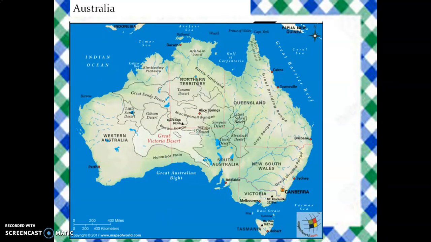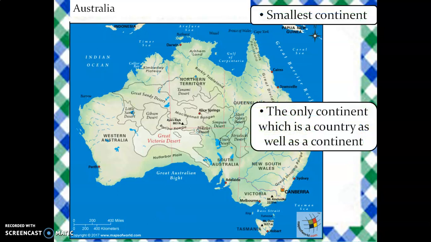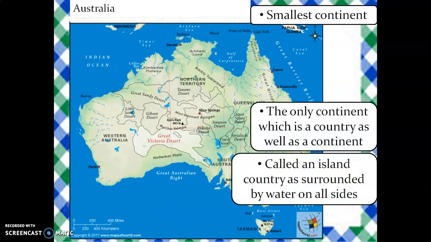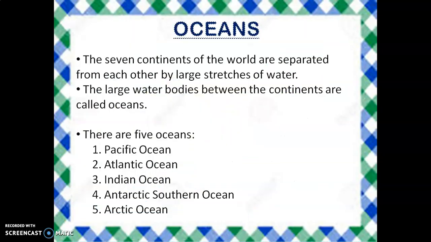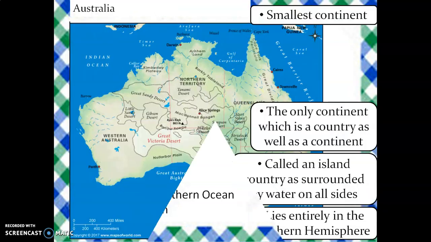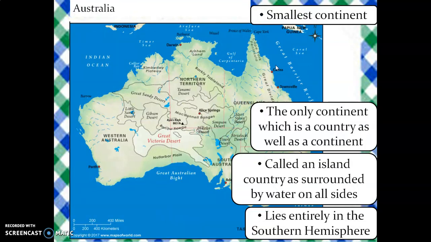The smallest continent is the continent Australia. It is the only continent which is a country as well as a continent. It is also called an island continent as it is surrounded by water on all the sides. It lies entirely in the southern hemisphere. The Great Barrier Reef and the Great Victoria Desert, these are the two important parts of the continent Australia.